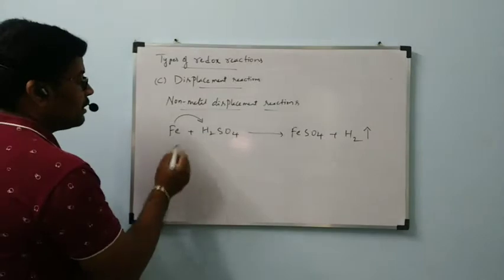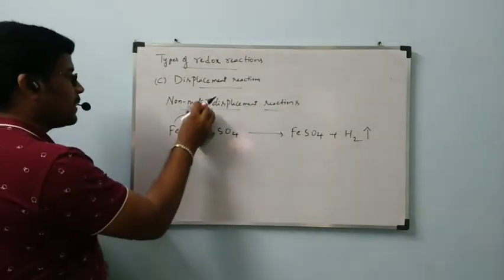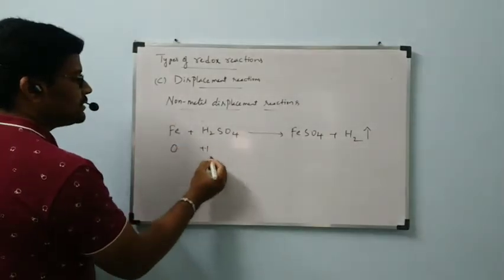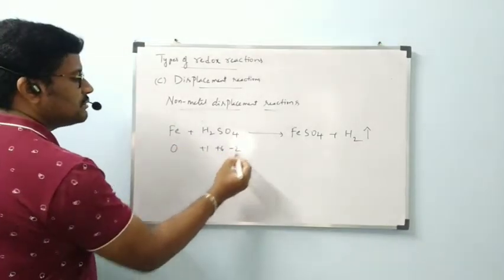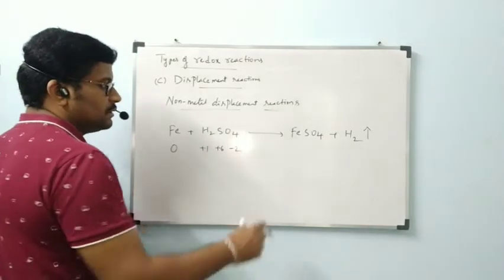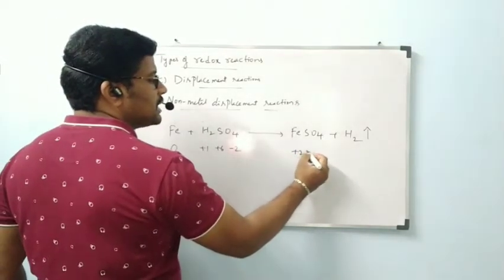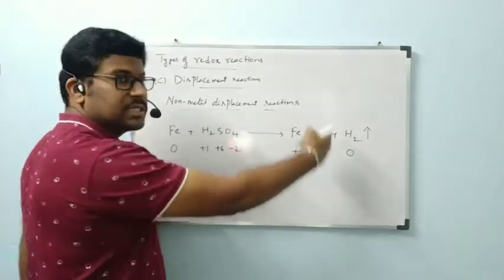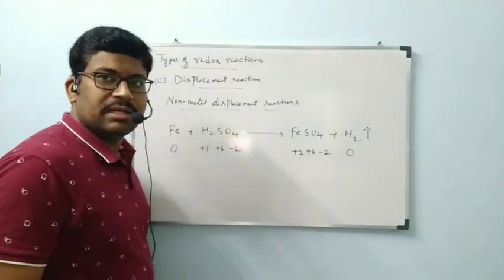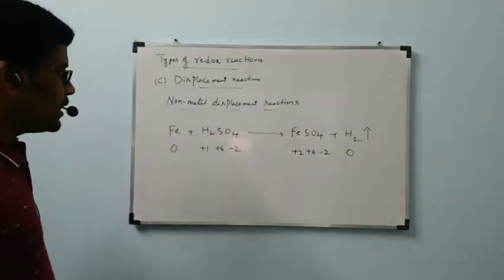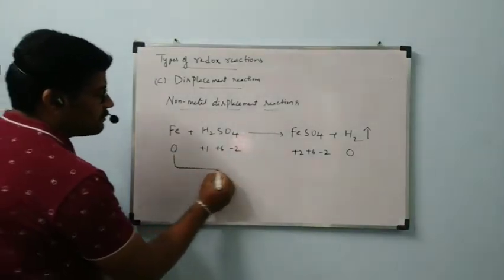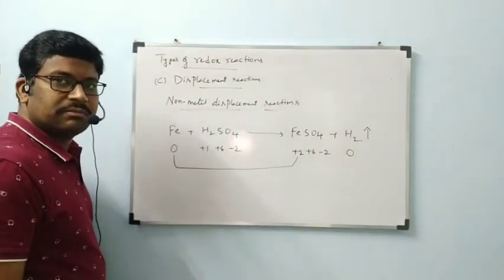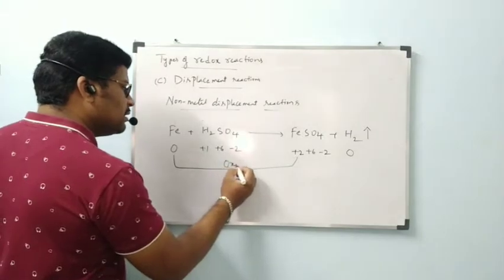Let us see the oxidation numbers. Iron oxidation number 0, hydrogen plus 1, sulfur plus 6, oxygen minus 2. Next, iron plus 2, sulfur plus 6, oxygen minus 2, hydrogen 0. In H2 it is in elementary state, 0. Now what about iron? Iron is changing from 0 to plus 2, which means an increase in oxidation number. Increase in oxidation number is called oxidation.